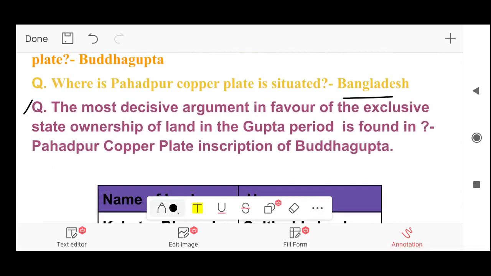Next, the most decisive argument in favor of the exclusive state ownership of land in the Gupta period is found in, answer, the Bahadur copper plate inscription of Buddhagupta. So in the Gupta period,